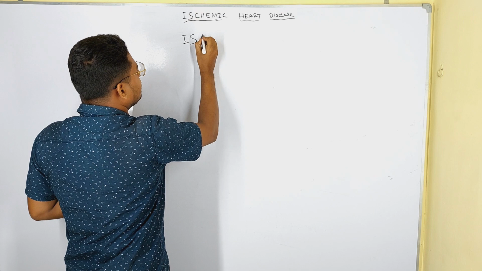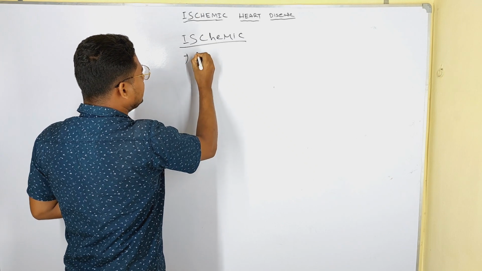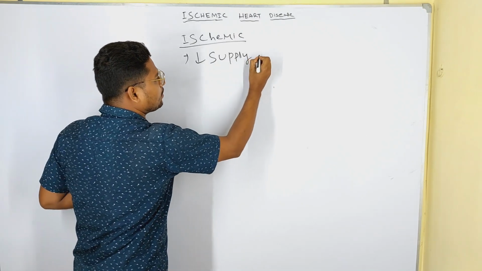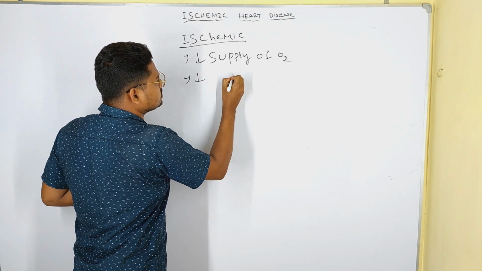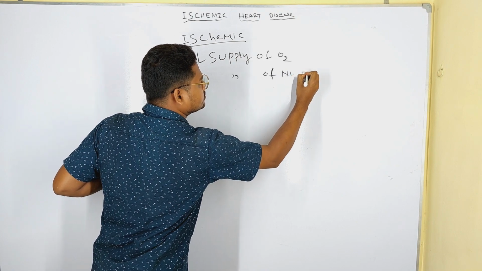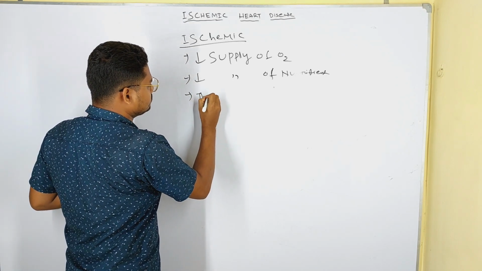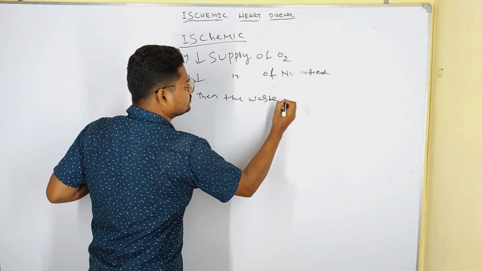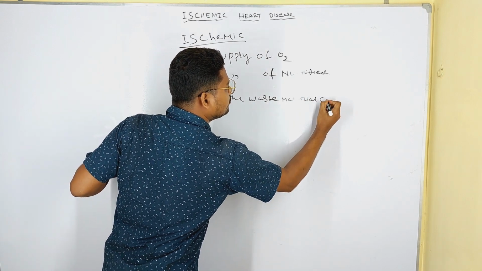In the ischemic condition there is a decreased supply of oxygen, a decreased supply of nutrients, and the waste material cannot be removed.